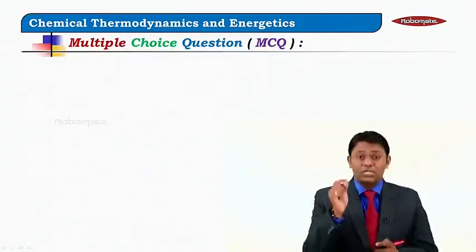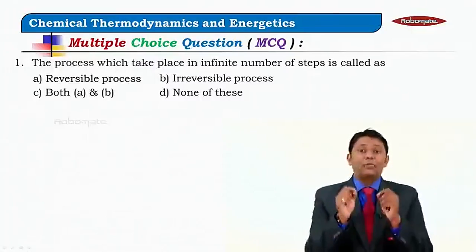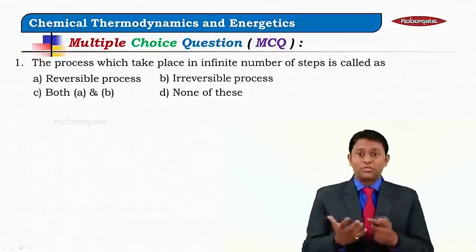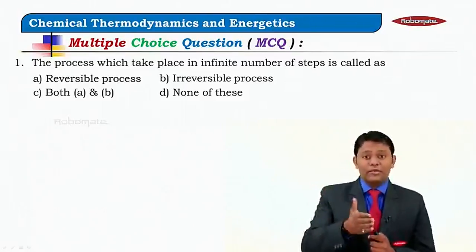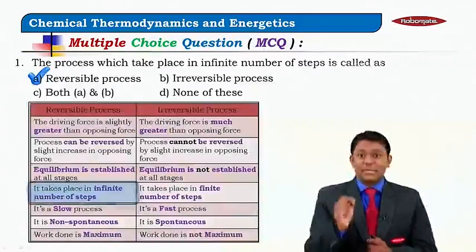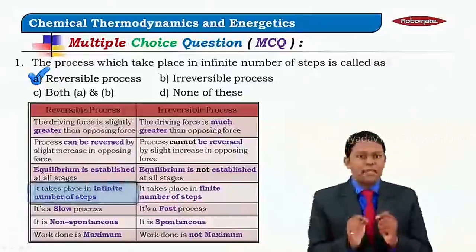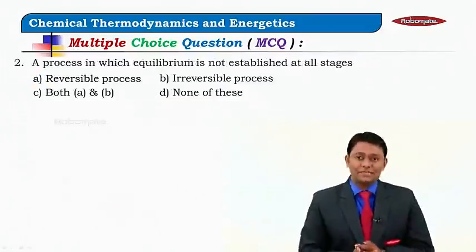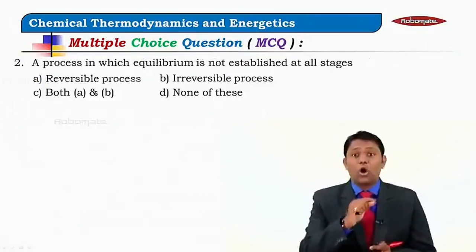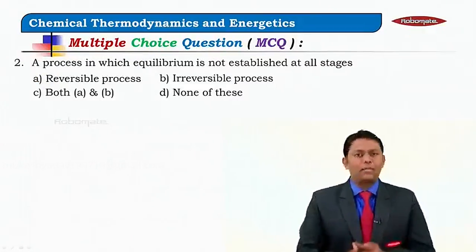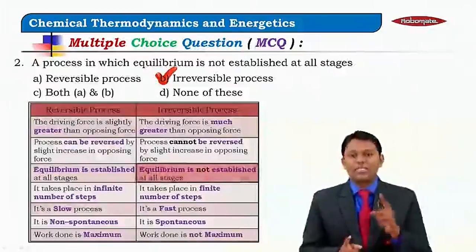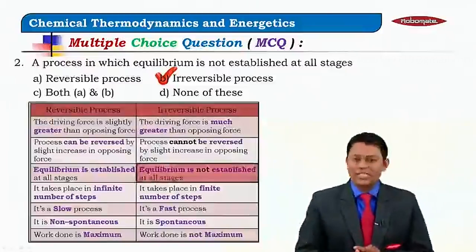Let's quickly go through certain MCQs. A process which takes place in an infinite number of steps. The options given are reversible, irreversible, both of them, or none of these. And I guess the answer is reversible process. A process in which equilibrium is not established at all stages. The options once again remain the same, and I guess the answer is very simple. It is irreversible process.